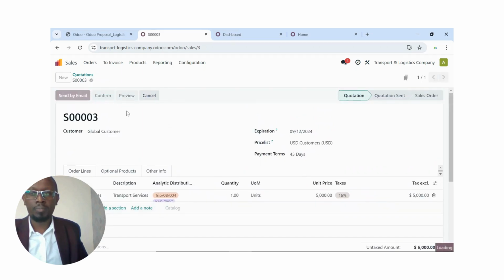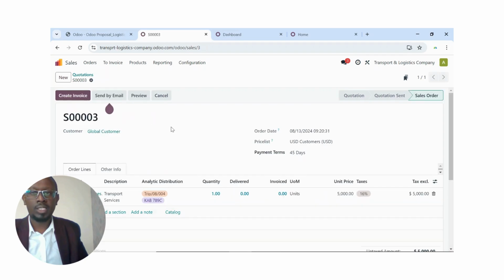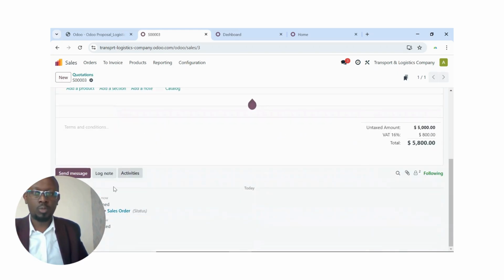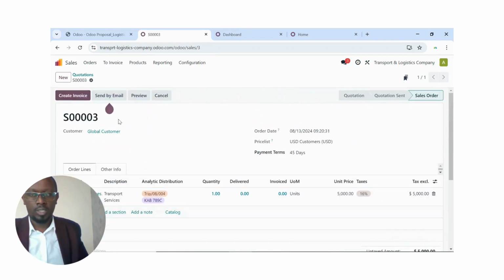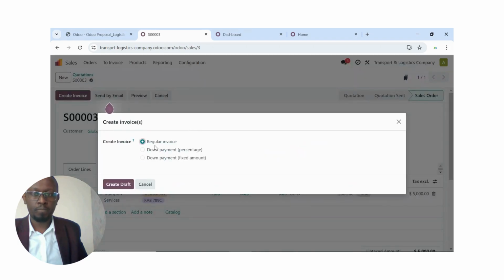Then I just confirm. Of course, immediately you get a sales order number. So I can send this by email to my customer, and then they'll be able to view it from their end. And then any notes they put in will automatically come down here so that you can have a very clear audit trail. Then from there, maybe you can create an invoice. If you need to create an invoice, you just create an invoice from there. So you can say maybe it's a regular invoice, maybe they need to do a down payment, a percentage, or maybe it's a fixed amount. So let me just do a regular invoice, just create a draft.